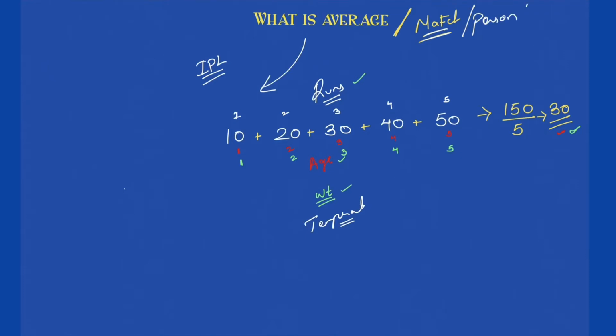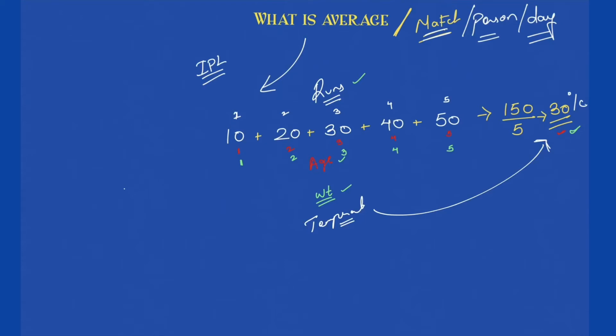Now we move on to per day. That is always your average. Talking about one, if I give you many, what is one if I take all of them together? That is always your average. So you will again say the average temperature per day is 30 degrees Celsius, and that's how you put those numbers in a word problem, and just the meaning of the average changes every time.